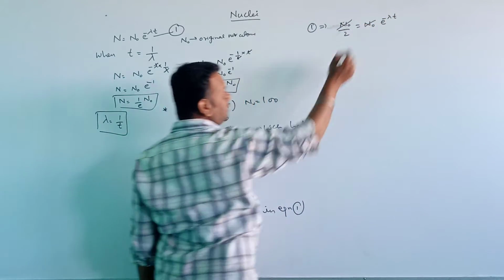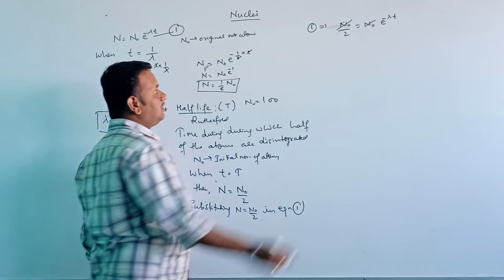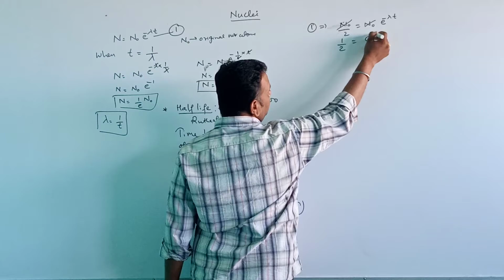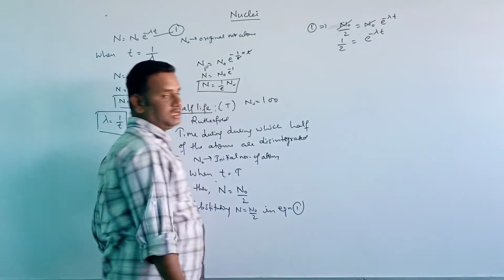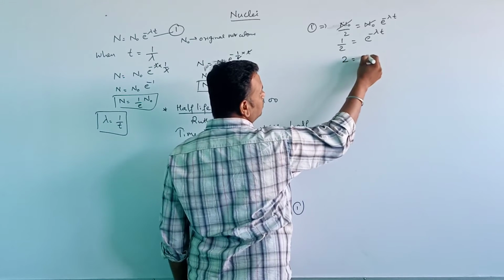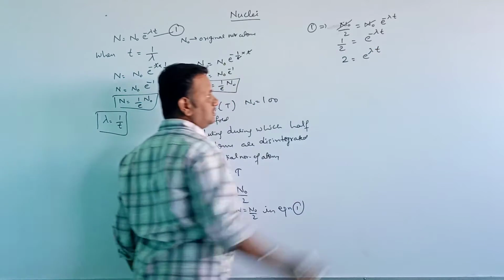N0 will get cancelled. Then what remains? 1 by 2 is equal to e to the power of minus lambda t. Or I can also write this as 2 equal to e to the power of lambda t.